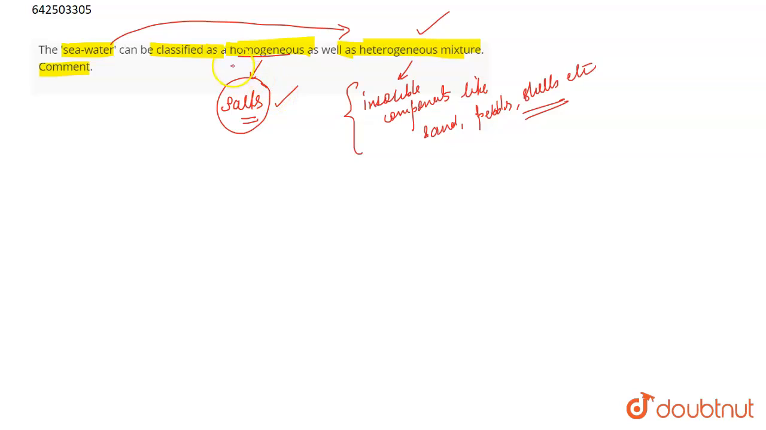Homogeneous, why? Very simple, because it is seawater, it consists of salt, and salt is soluble in water and forms a homogeneous mixture, right? But it is a heterogeneous mixture as well. Why? Because it consists of many insoluble components.